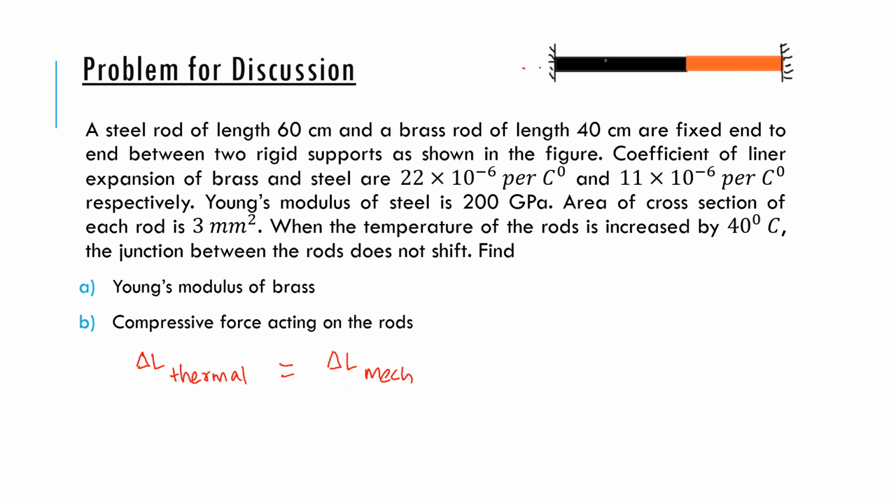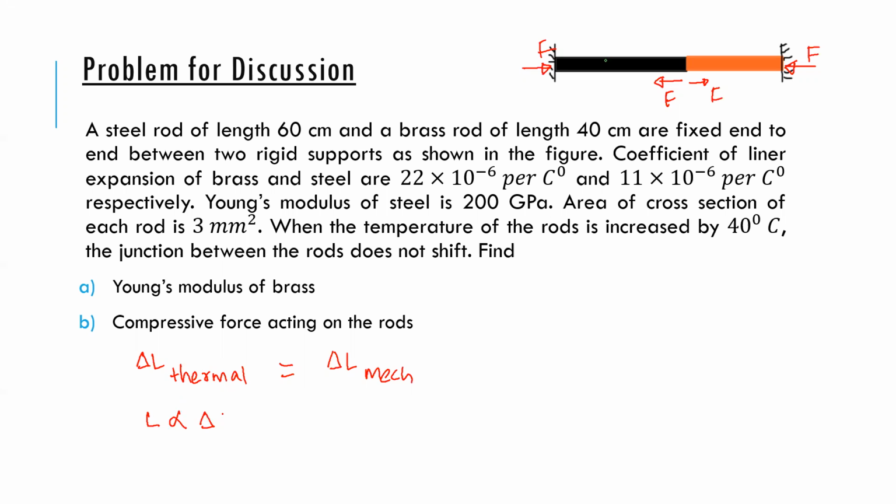Now, whatever force these fixed supports are supplying, let's call that F compressive, the same force gets applied on either of the rods in opposite directions. Because of thermal changes, I can write the change in length as initial length into alpha into change in temperature.